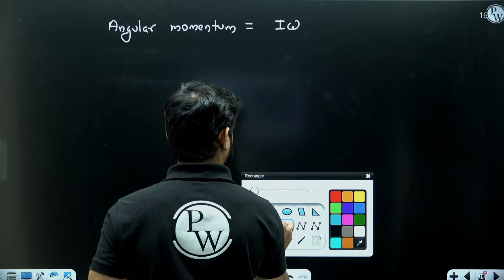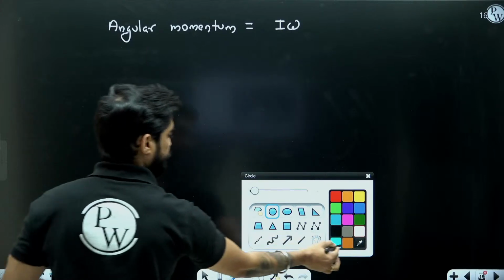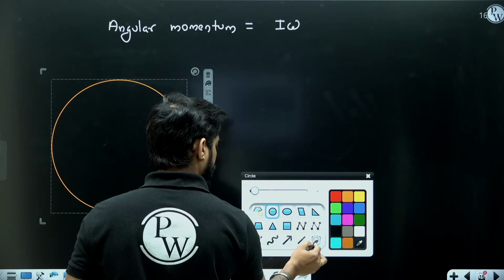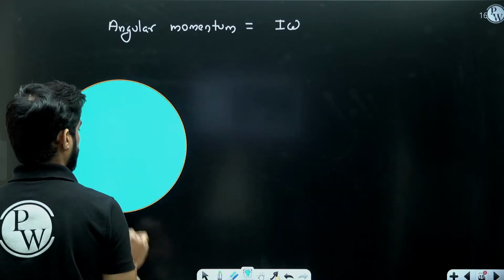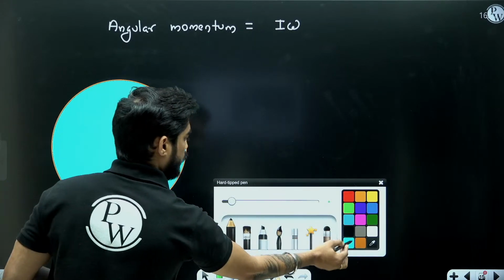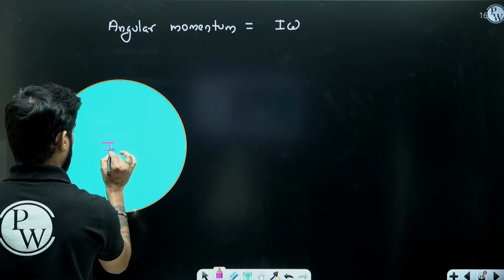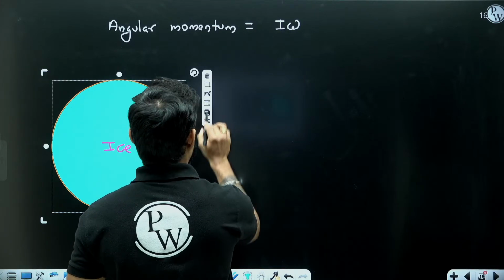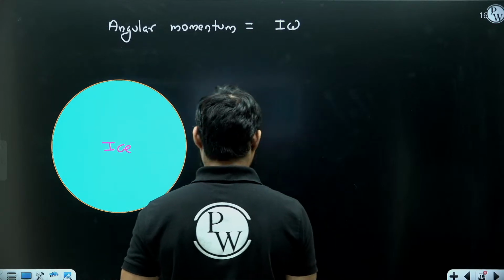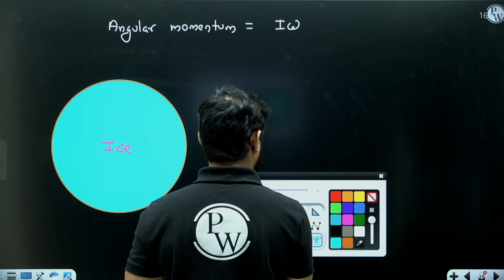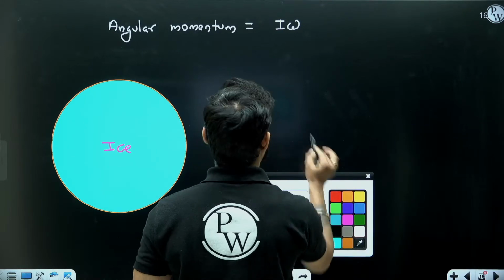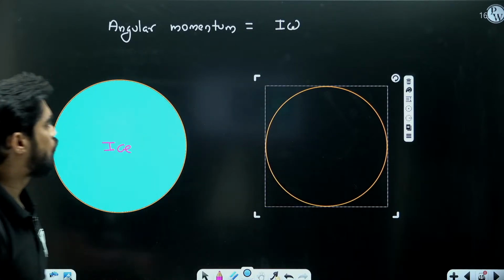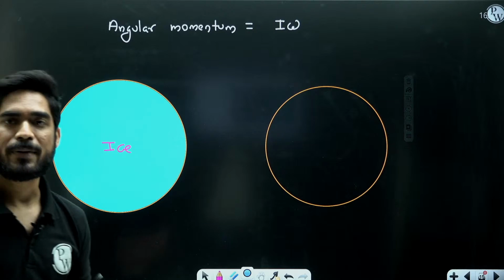If I look at the pan right now, let's say this is the pan. If this is the pan, then the ice is everywhere, right? This is ice, right? But once this ice is going to become water, then what is going to happen? Can anyone tell me? Once the ice is converted into water, what is going to happen?